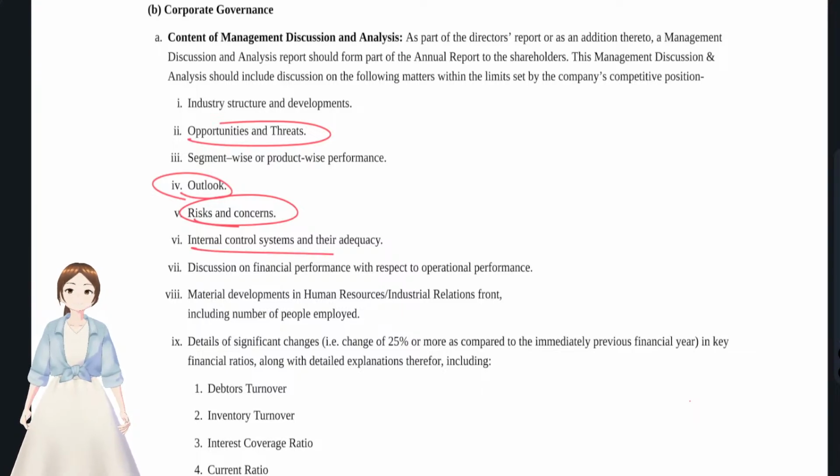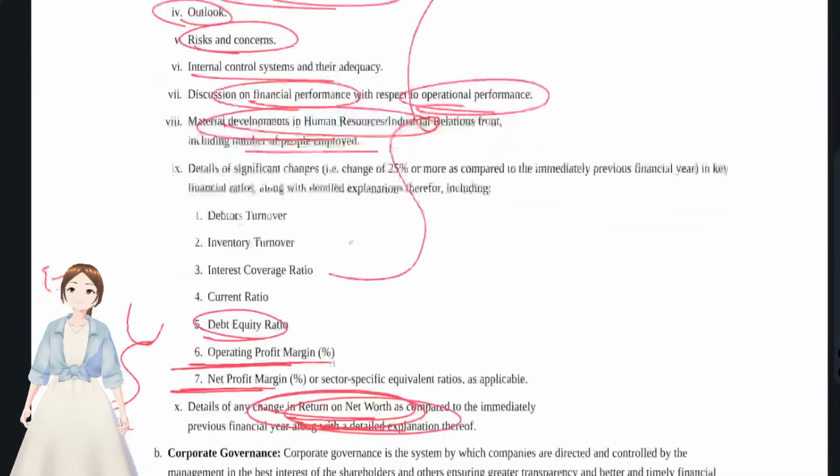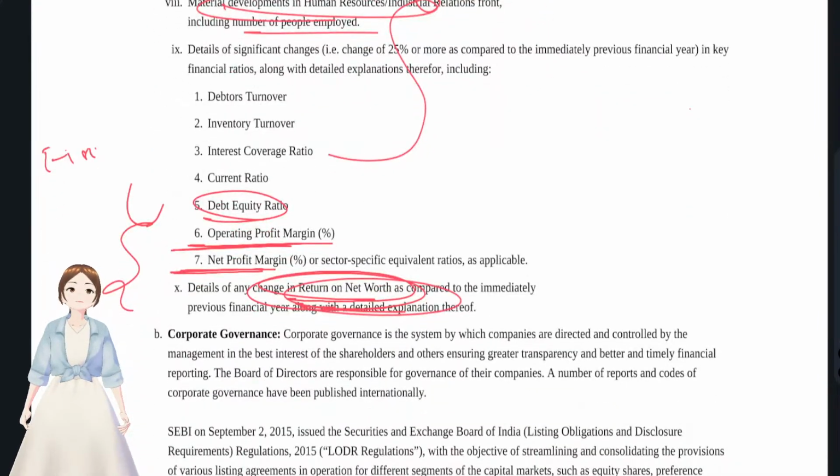It will also discuss those points. And for employees, they'll give developments in human resource policies and the number of people employed. And for the economists and all, they'll give industry structure and product wise performance and the discussion between financial and operational performance, right? These are all the things that management will discuss in management discussion and analysis.